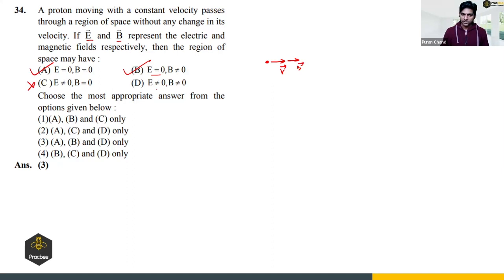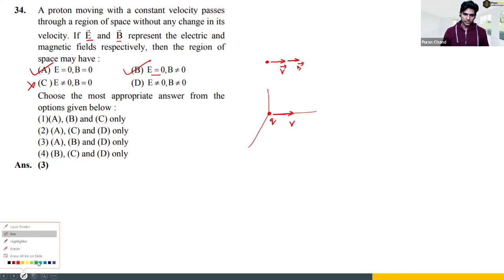Now let us see D. Electric field is non-zero, magnetic field is non-zero. Suppose we have an electric field and magnetic field in such an arrangement where the magnetic force and the electric force are balancing each other. Let us see an example. There is a positively charged particle, let us say Q, going in this direction with velocity V. And let us say there is an electric field in the upward direction, right? So due to this electric field, there will be an electric force in the upward direction.